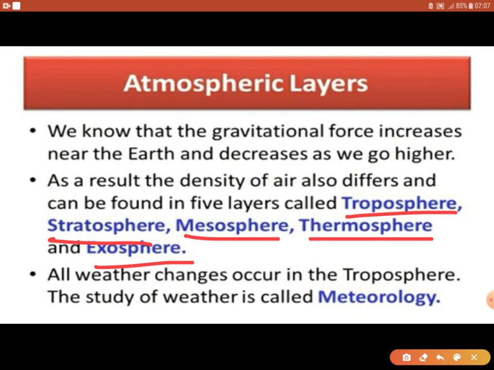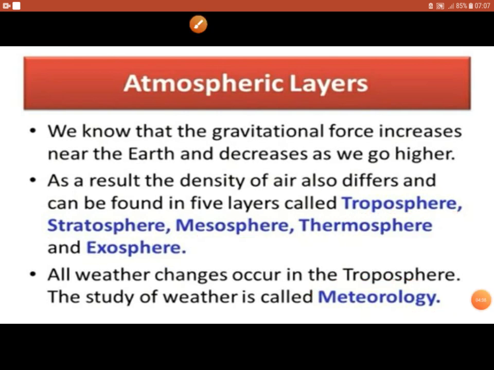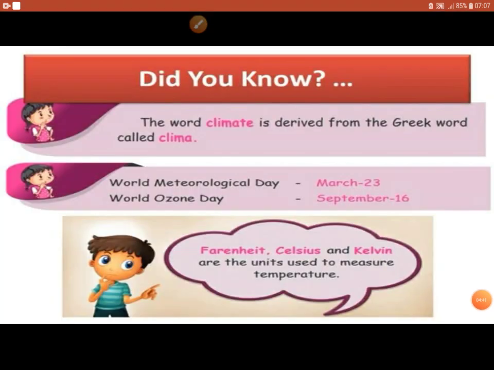All weather changes occur in the troposphere. The study of weather is called meteorology. The word climate is derived from the Greek word clima. World Meteorology Day is observed on March 23rd. World Ozone Day is observed on every September 16th.